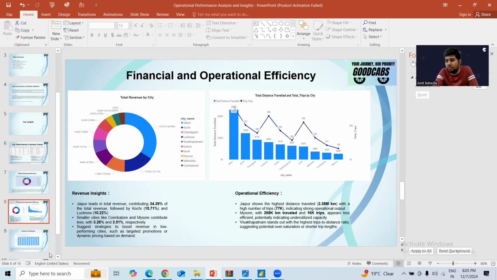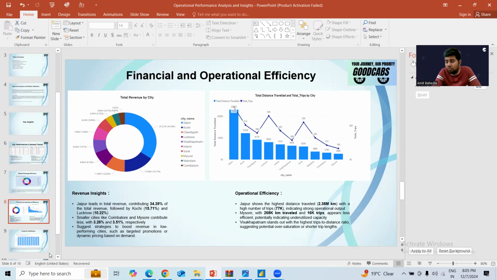More distance traveled means more revenue, and from this visual we can say that Jaipur shows the highest distance traveled with the highest number of trips. The number of trips is higher in Jaipur as well as the total distance. Because definitely, if the number of trips is higher, the distance traveled is also higher, indicating strong operational output.